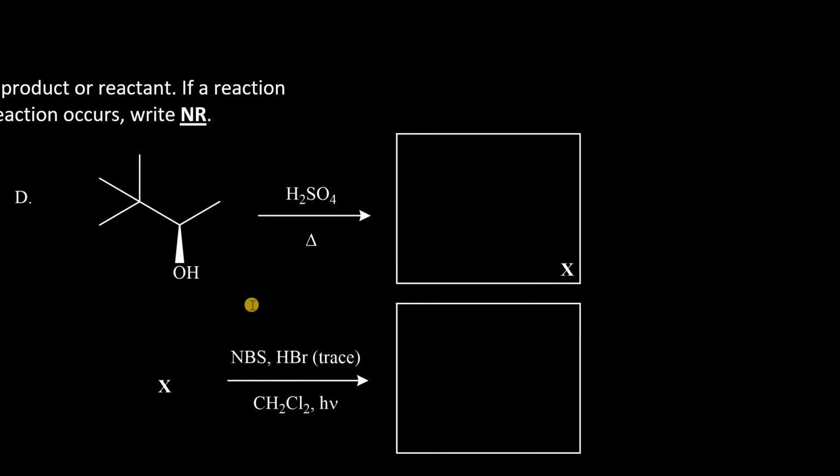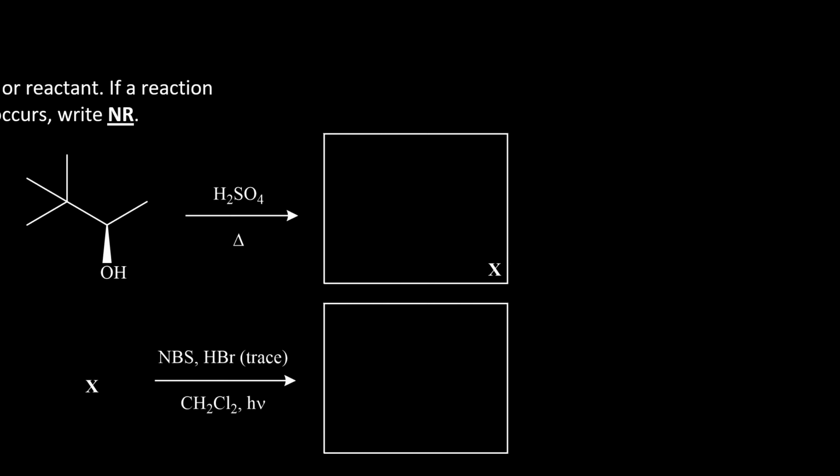Question D involves alcohol and radical reactions together in a mini-synthesis. In the first step, sulfuric acid and heat will cause the formation of X, which then undergoes allylic bromination with NBS to form the product. What I found most useful in solving these problems is just to write a mini mechanism towards the side.